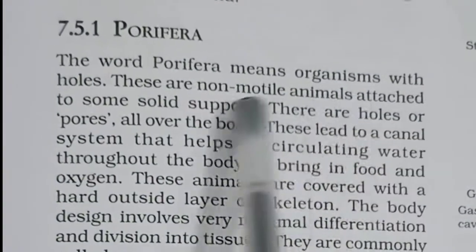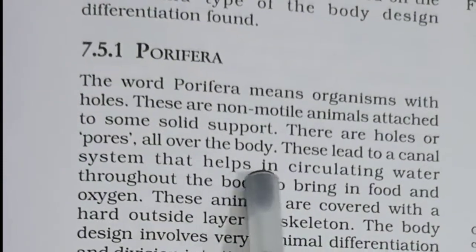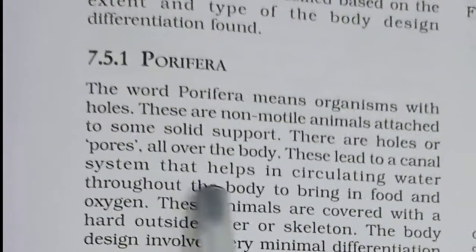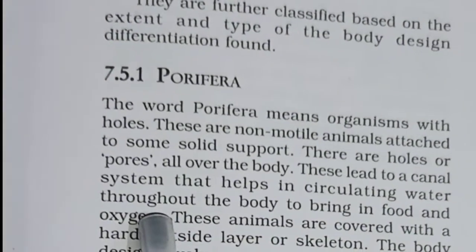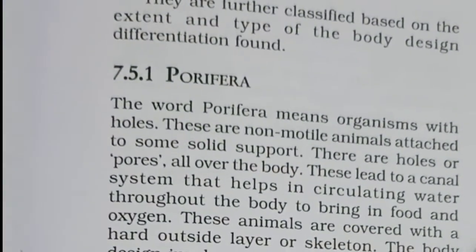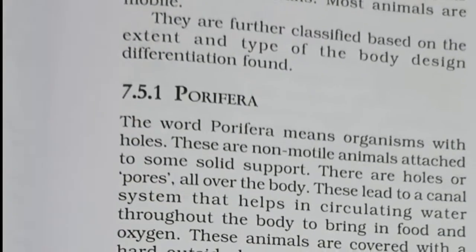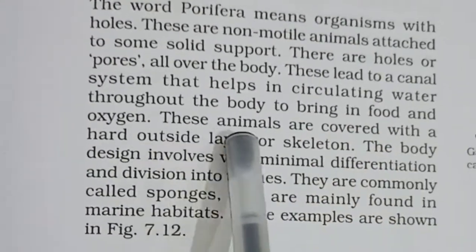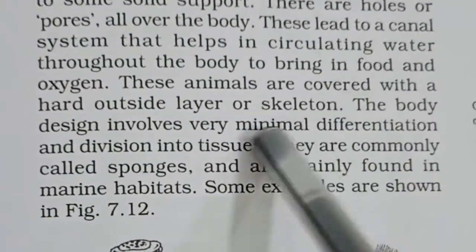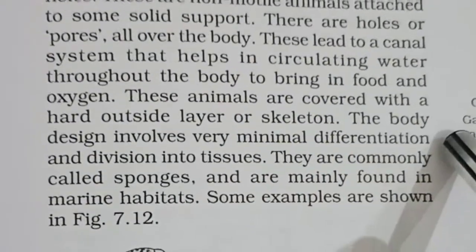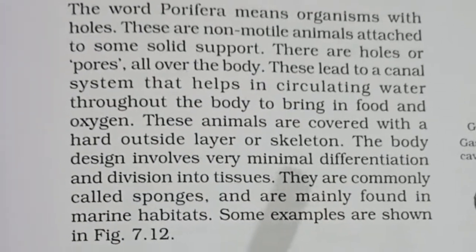There are holes or pores all over the body, and these lead to a canal system that helps in circulating water throughout the body, and this water brings in food and oxygen. These animals are covered with a hard outside layer of skeleton, and the body design involves minimal differentiation and division into tissues, and therefore they are commonly known as sponges.